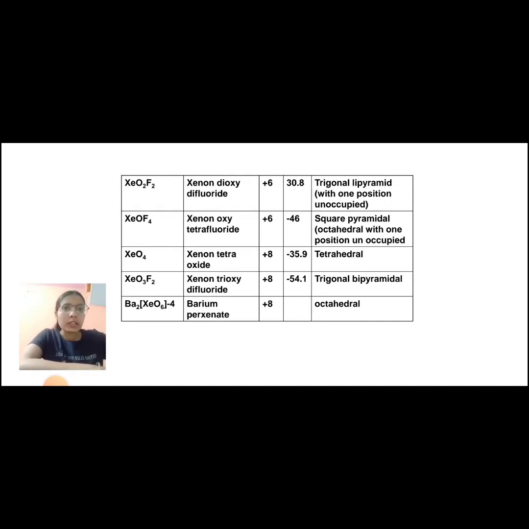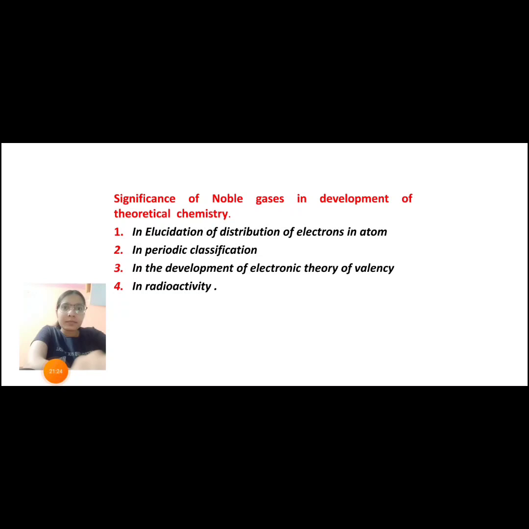XeO4, xenon tetraoxide. Oxidation state is +8. Melting point is -35.9 degrees Celsius and structure is tetrahedral. Then next is Ba2XeO6, that is barium perxenate. Its oxidation state is +8 and its structure is octahedral.